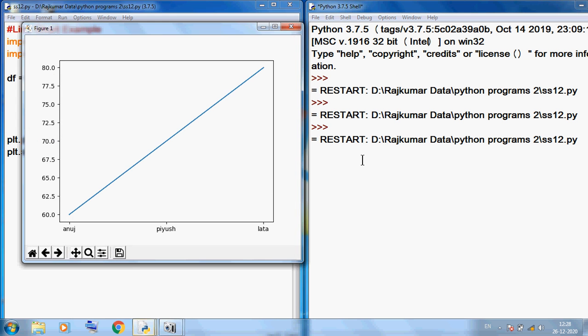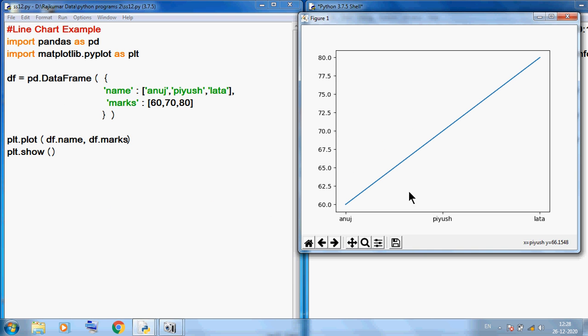So you can see this output. You can see all the names on the X axis because of df.name. So you can see Anuj, Piyush and Lata. And df.marks: Anuj 60, Piyush 70 and Lata 80. You can see my mouse pointer. Okay, this is our chart. But here there is no X label, no Y label, no title.